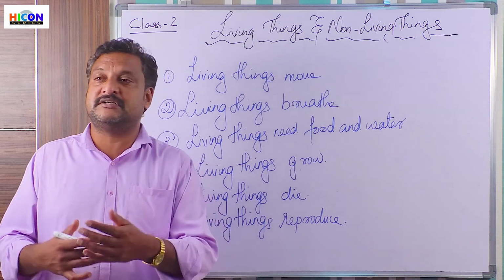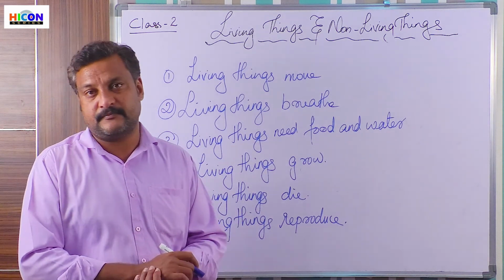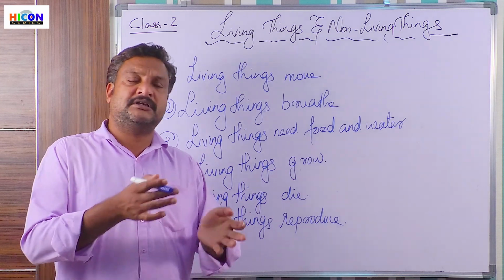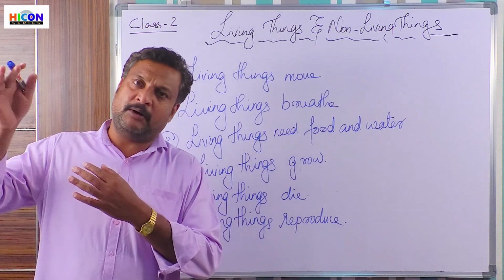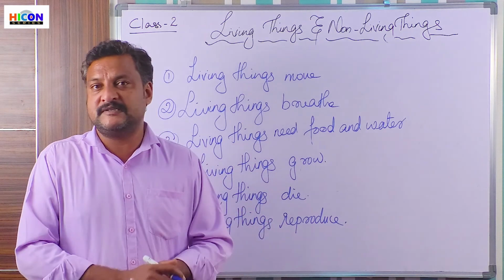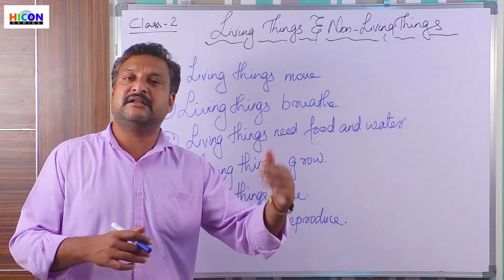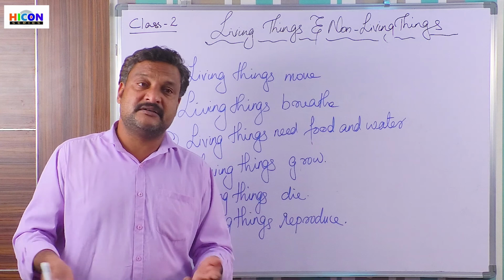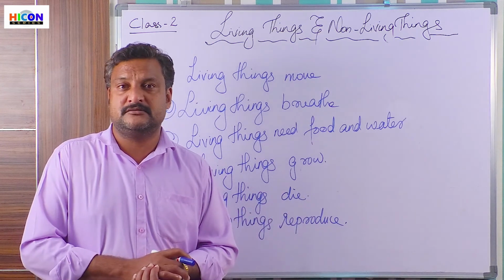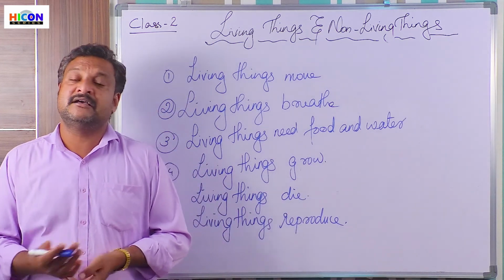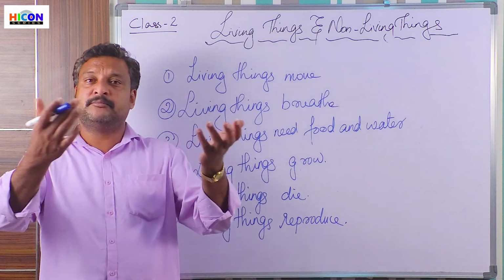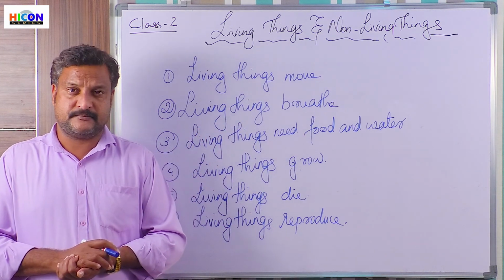It produces new babies. Your father and the mother, when they grew up, you were born, isn't it? The next generation. Animals give birth to young ones. Birds lay eggs, hatch the eggs, and bring the new ones.